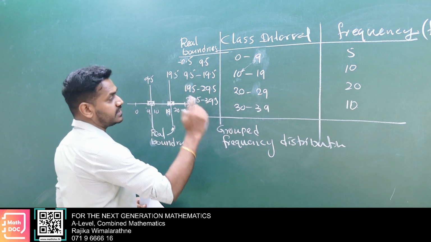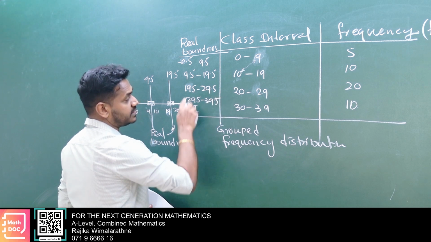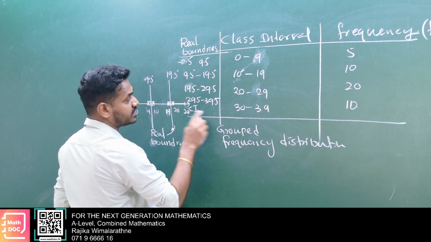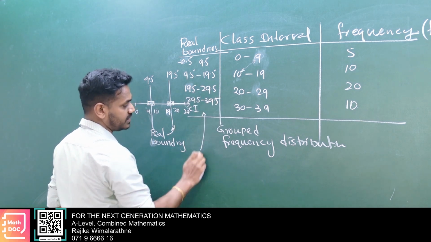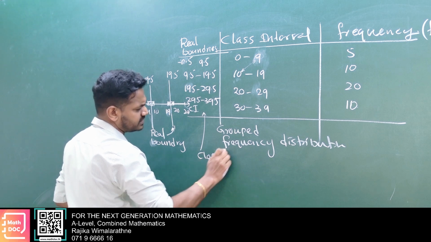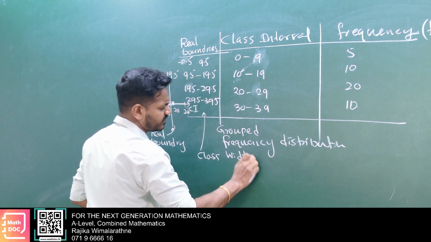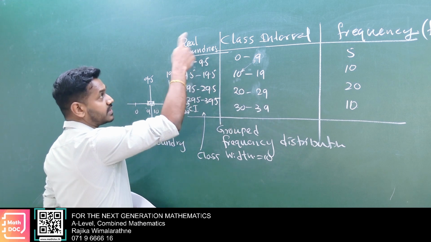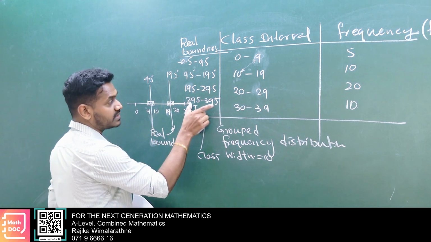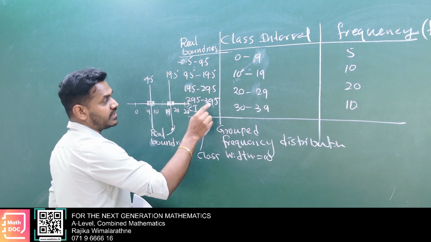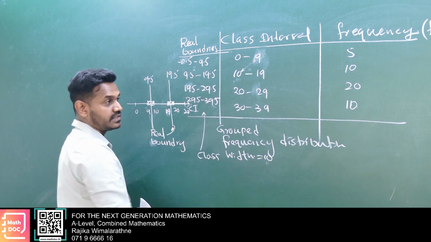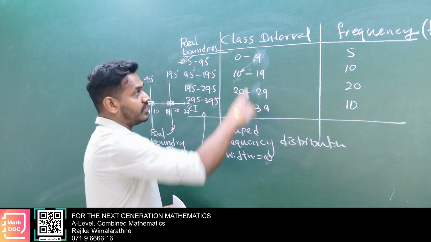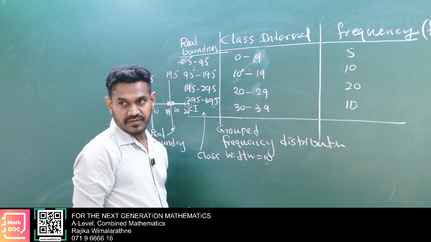So if you need to find class width, here you need to consider class boundaries. By this you find class width, 10. Not from here, but you have to take the real boundaries. This is what we call class width. From 29.5 to 39.5 we have 10. Don't take this one, you take this one.